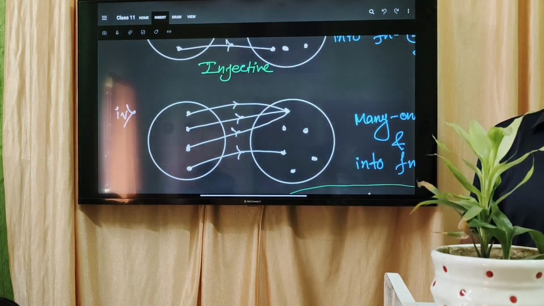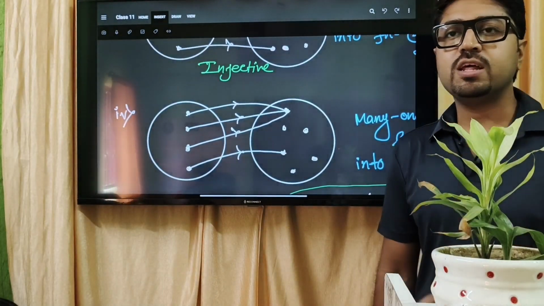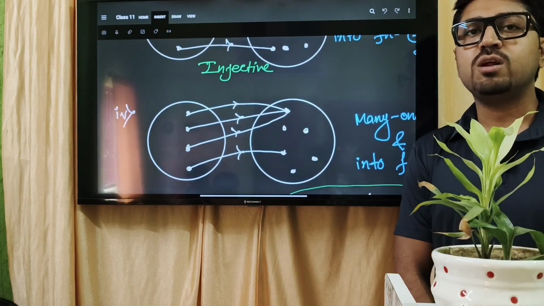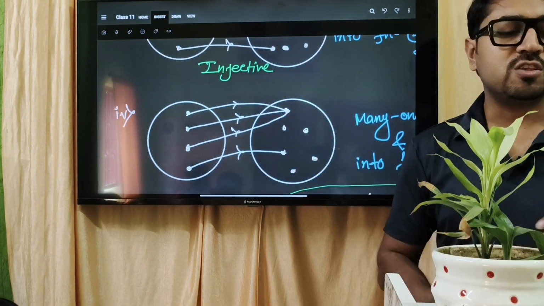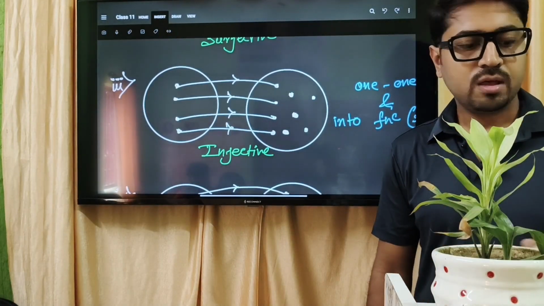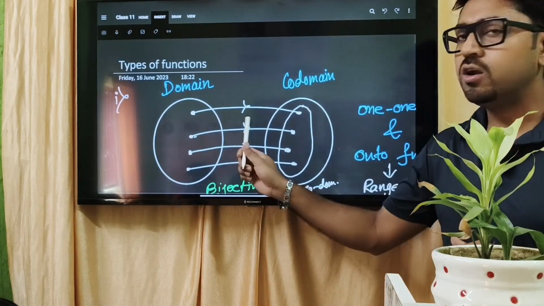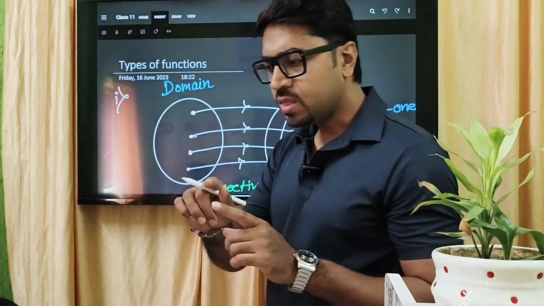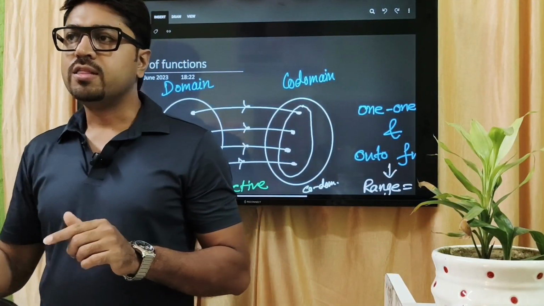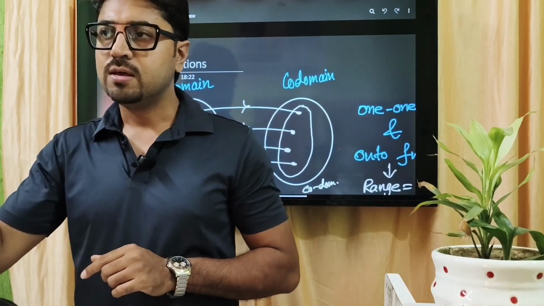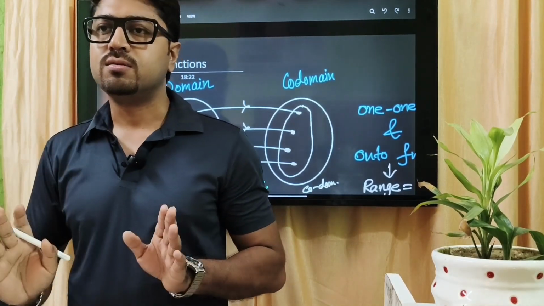These have some special names. The first name is what I called one-one, the one-one function. What is meant by a one-one function? Where you see one-one correspondence. So this one is called a one-one function, and also this one is called a one-one function. One-one function means just one-one correspondence; whether there are extra elements in the codomain set or not does not matter.